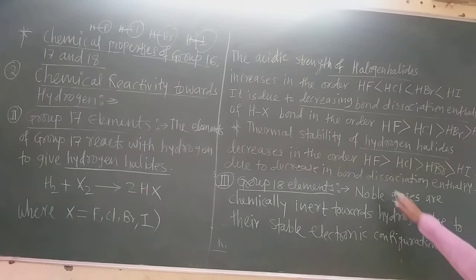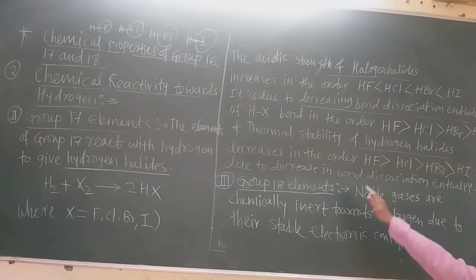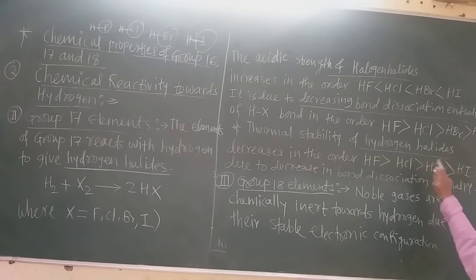That means HF is very stable at room temperature as compared to HI, because the H–I bond breaks very easily. So thermal stability means which are more stable at room temperature. So HF is more stable than HCl, than HBr and than HI. HI breaks very easily. So most of the reactions with iodine are reversible reactions, because HI breaks down very easily and iodine also gets formed readily. So a reversible reaction will be there.